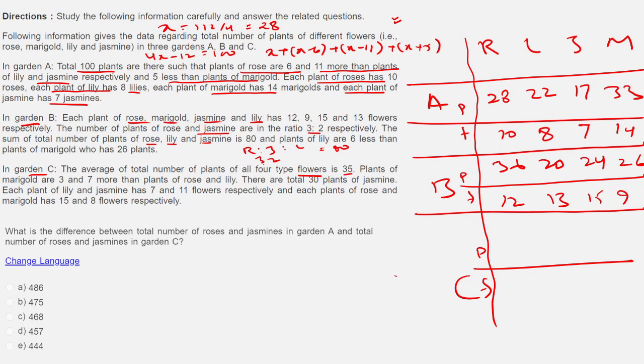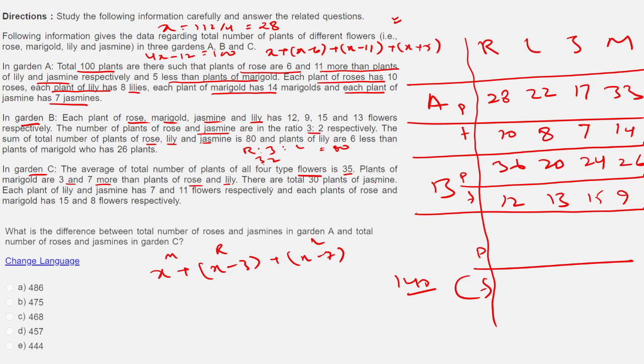5 4s are 20, 12, 13, 14, 140. The plants of marigold are 3 and 7 more than the plants of rose and lily, right? So if x is the plants of marigold, then rose and lily here will become x minus 3 and x minus 7, right?